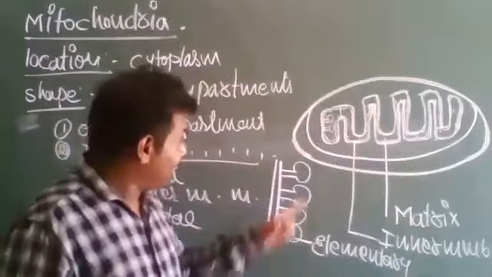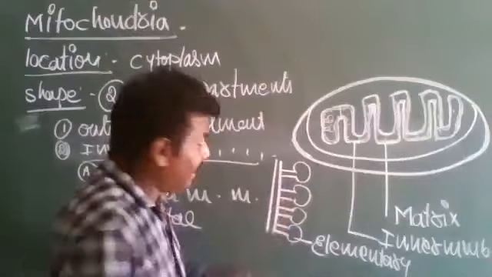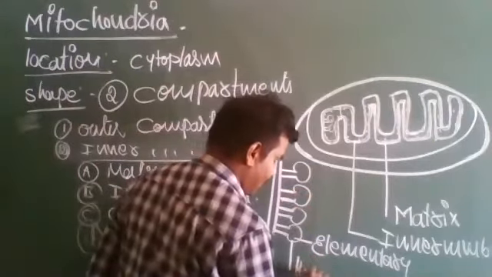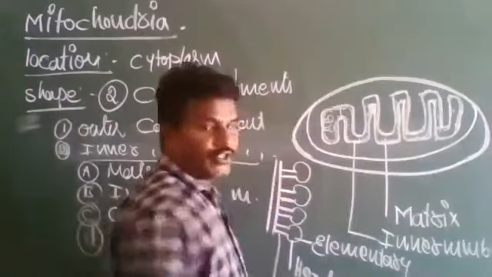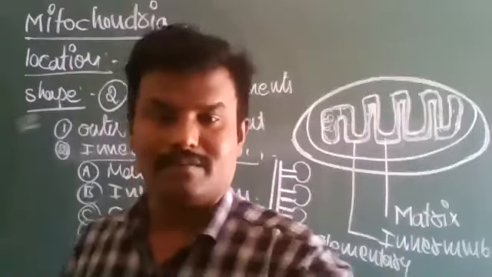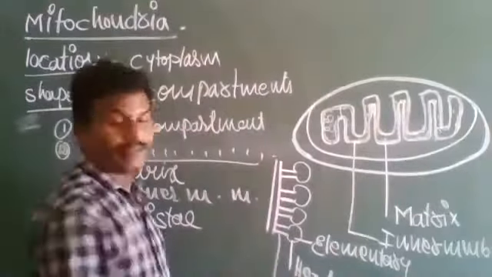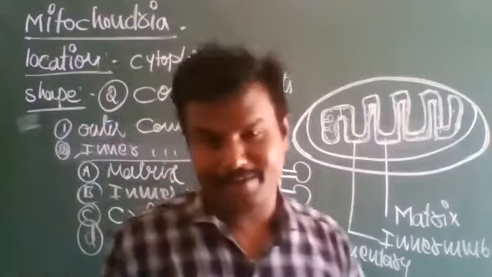Elementary particles have a spherical shaped head and a stalk. From the inner membrane, there are a number of particles called elementary particles, and those elementary particles have a spherical shaped head and stalk. That's all; this is the explanation about the inner membrane.